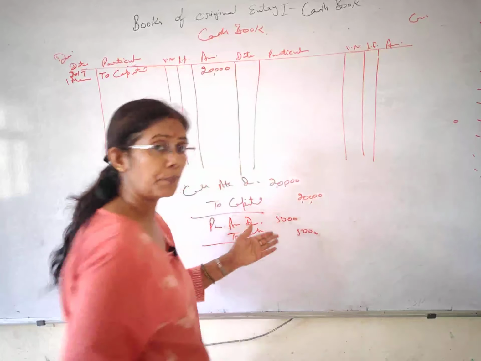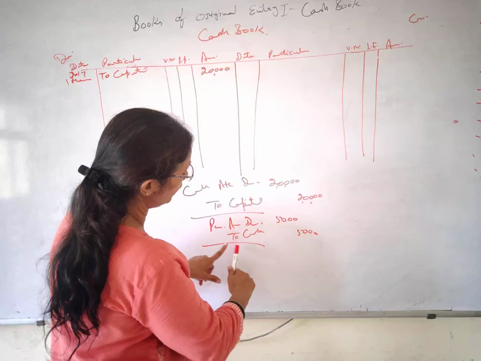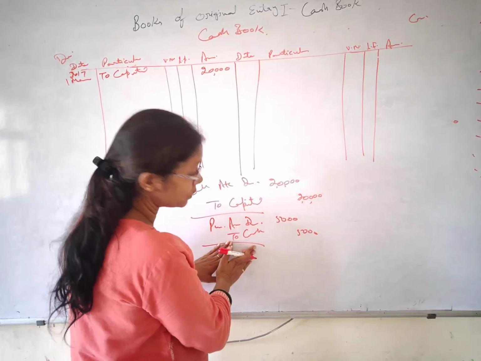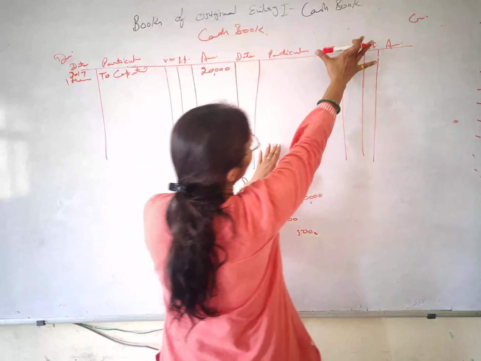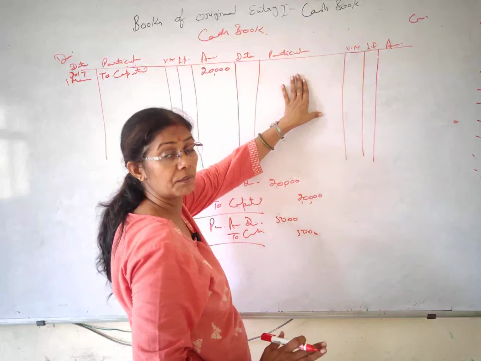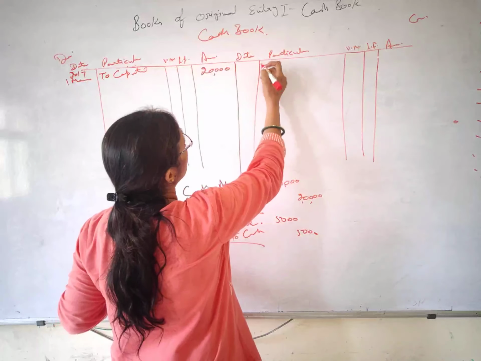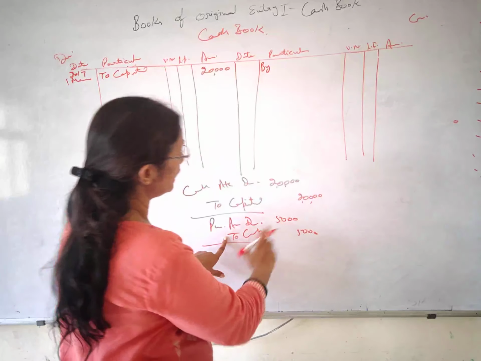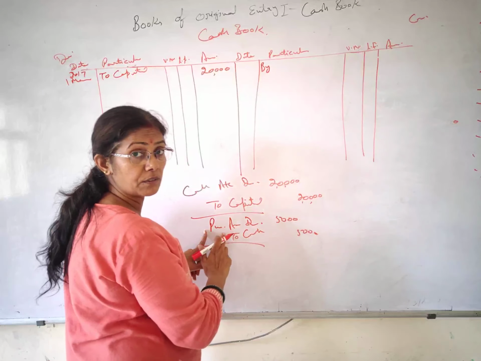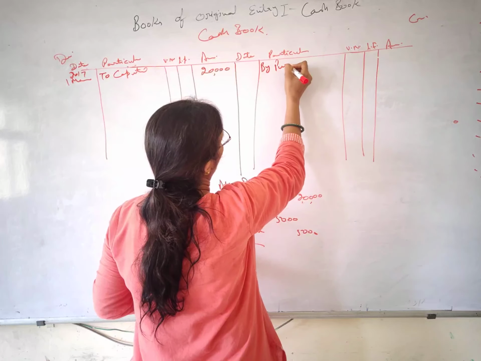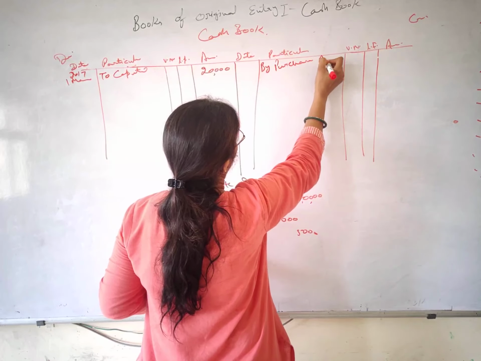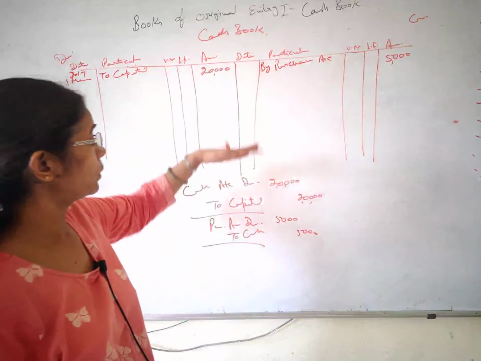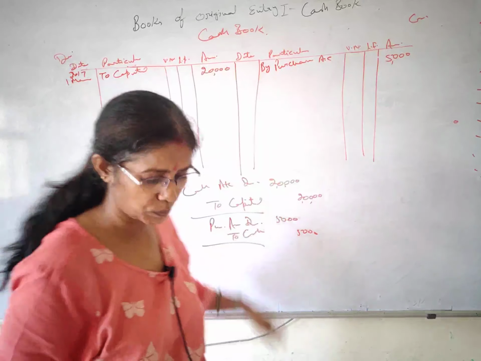Same posting. Here you can see purchase account debit to cash. So where the cash is going, it's in the credit side. Cash credit हो रहा है, so we reach at the credit side of the cash book. Fine, here we will do the posting, and whatever we write, we start writing with by. All right. So here it's my cash I have reached, and in the opposite we have purchase. So this is by purchase account, and the amount is 5,000. All right, students. Directly also you can post without the entries. That was just to make you understand.